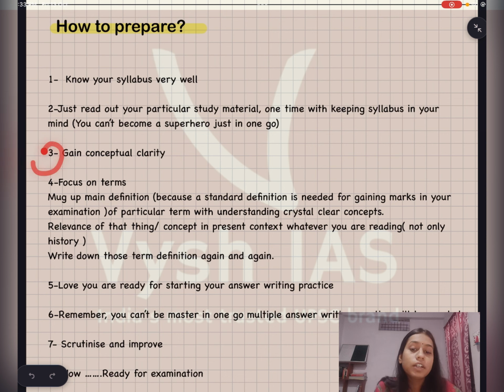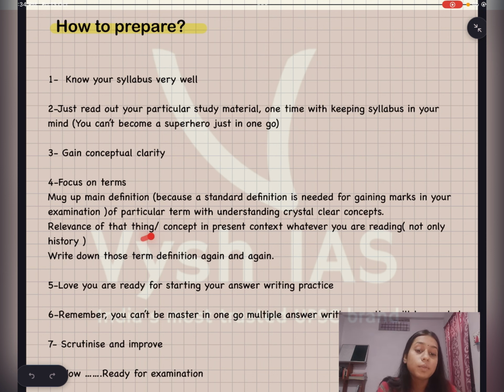Then third, gain conceptual clarity. Fourth, focus on terms. If you are studying marriage, there will be some standard definition. If you are studying culture, there is a famous definition by E.B. Tylor. So memorize those main definitions, two or three, because a standard definition is needed for gaining marks in your examination. Also, you should have a crystal clear understanding of that particular topic or the crux of that definition.